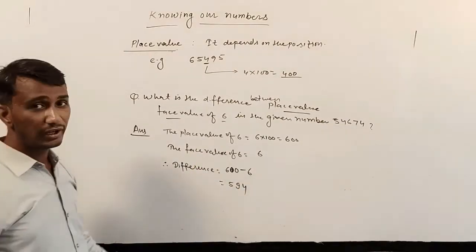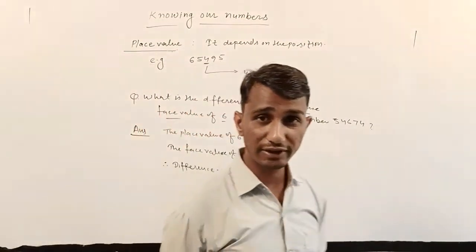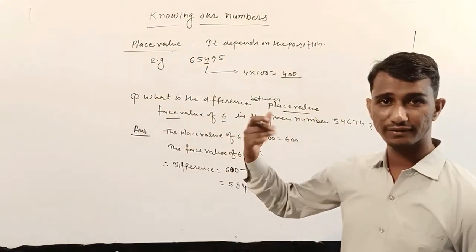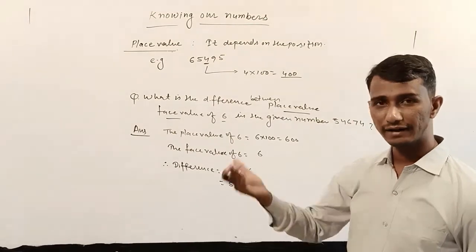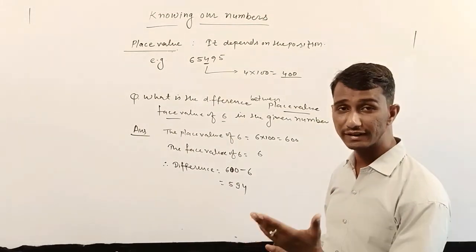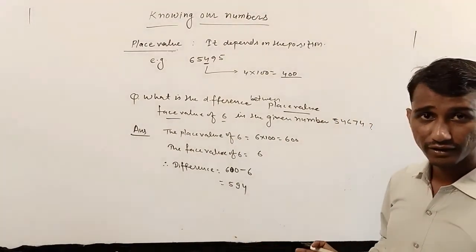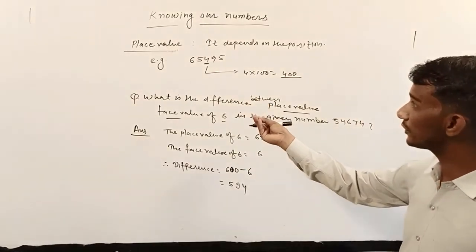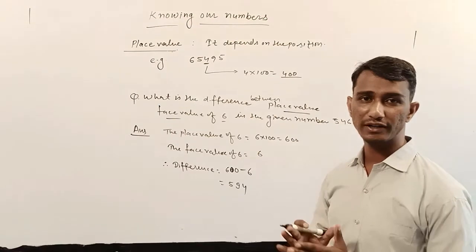Okay, students. Tomorrow we will discuss knowing our numbers, the large numbers, 7 digit, 8 digit, how to write in words and how to write in figures according to the Indian system and according to the international system. One or two topics also remain, successor and predecessor.